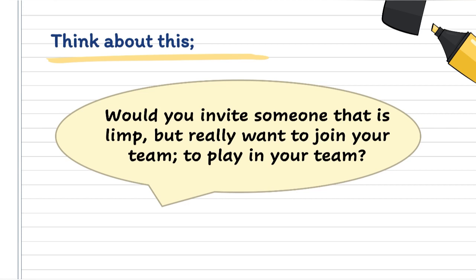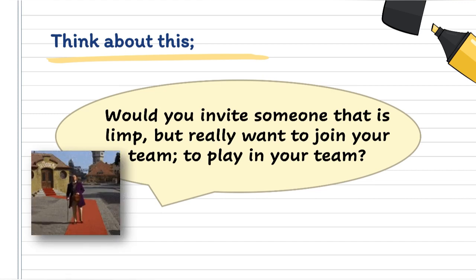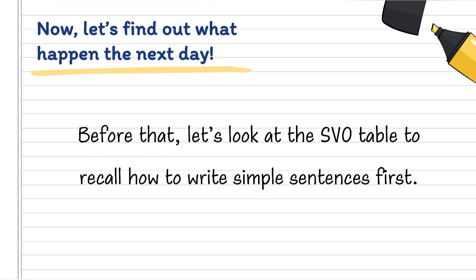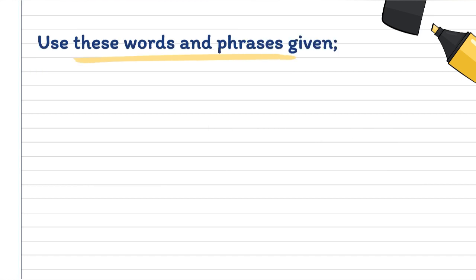Okay, if you are Ari, think about this. Would you invite someone who limps, but really wants to join your team, to play in your team? Try to think about it. Take some time. Alright? So, we are going to find out what happened the next day. We will try to complete Ravi's diary entry to see whether Ari invited him to play in the team or not. Okay, before that, let's look at the SVO table to recall how to write simple sentences first.